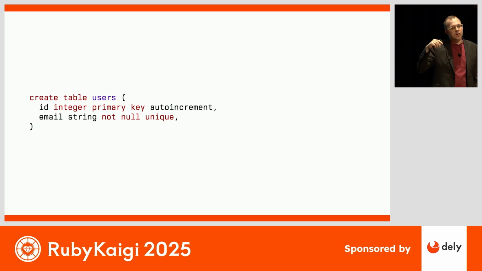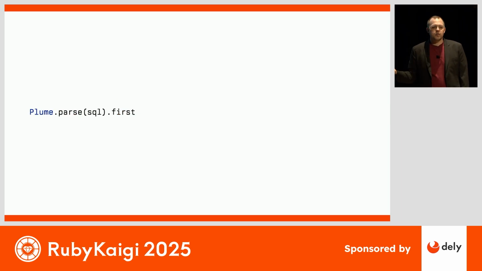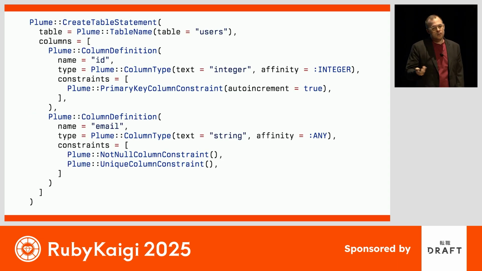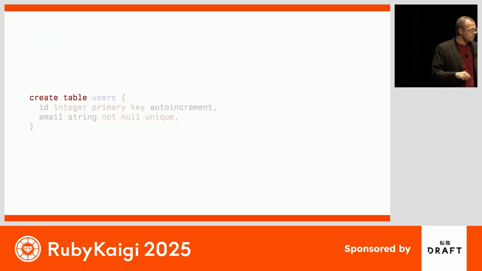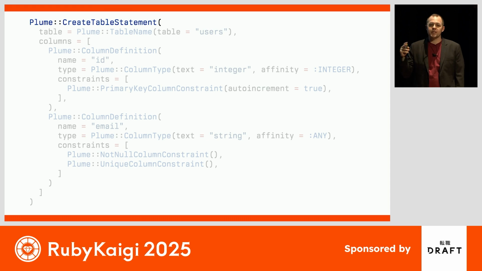And to do that, we're going to look at a simple create table statement like this. Now, if we parse this SQL and we get the statement node, it'll look like this. And let's break this down bit by bit and see how the syntax tree is being formed and how we can work with it. So the create table token sequence is what is going to determine that we have a create table statement node.